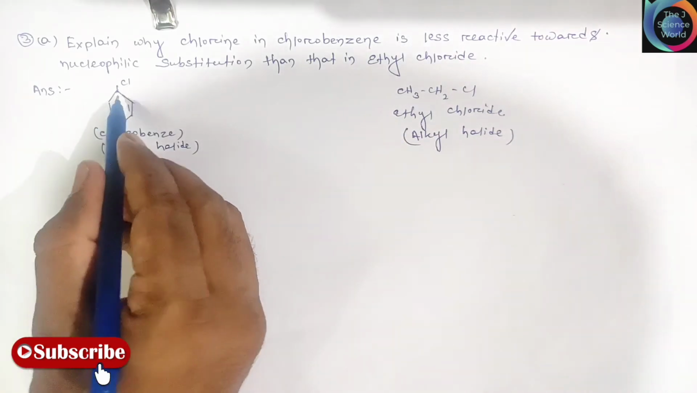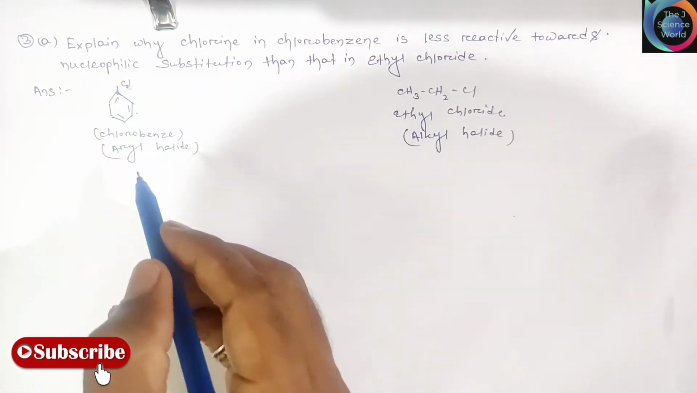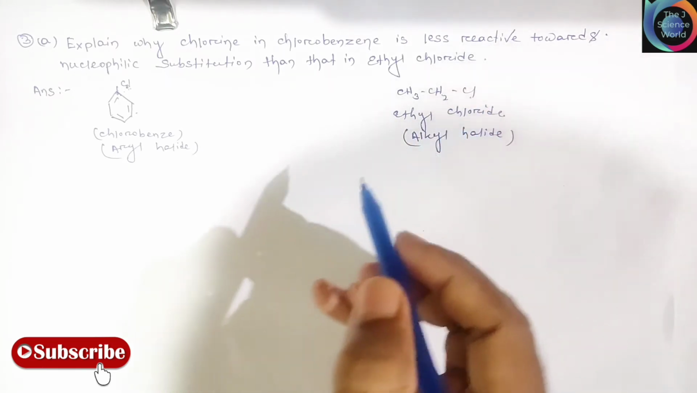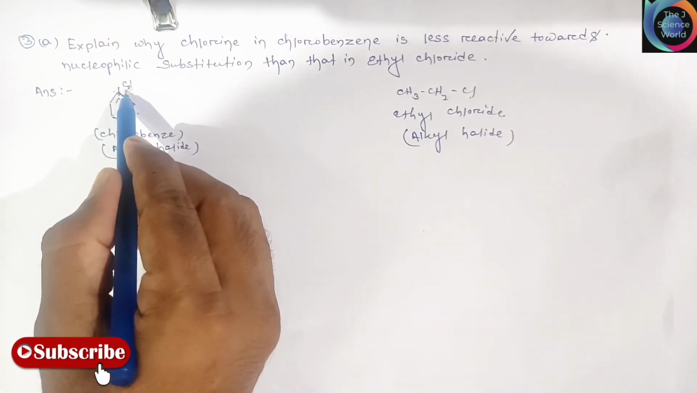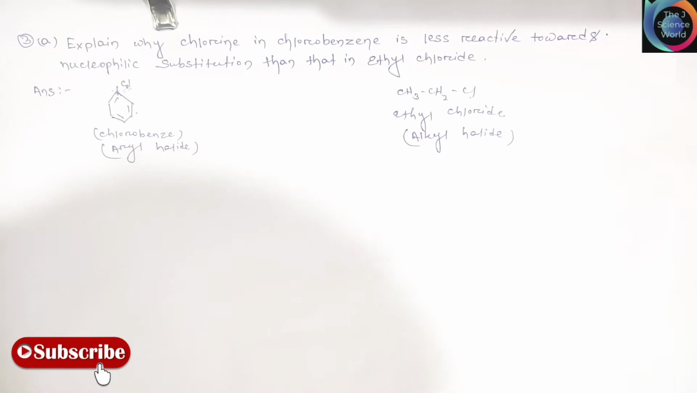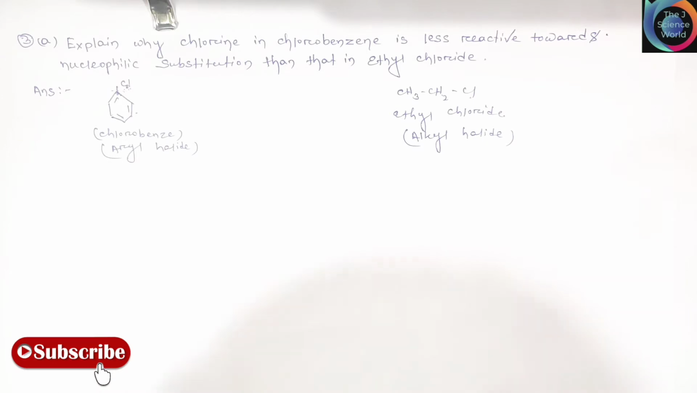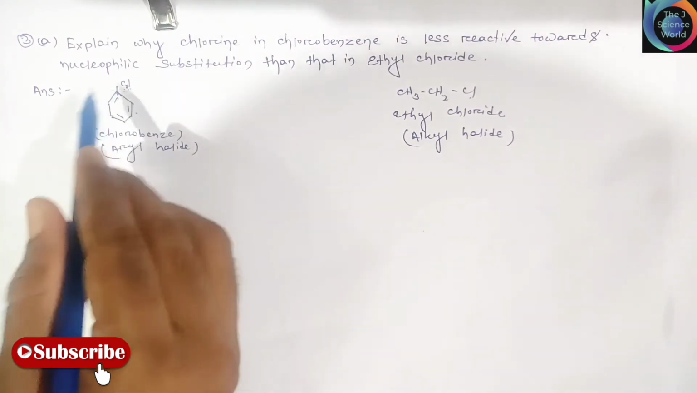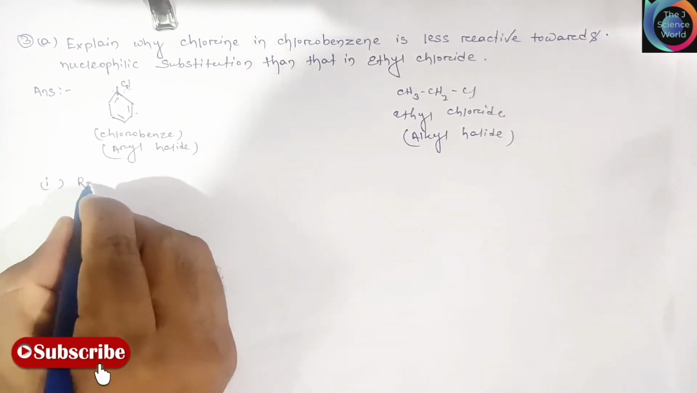Friends, the carbon chlorine bond of aryl halide is very strong as compared to the carbon chlorine bond of alkyl halide, so it is very difficult to break this bond and substitute the halide group. That's why chlorobenzene is less reactive towards nucleophilic substitution reactions as compared to ethyl chloride. Mainly there are two effects responsible for this strong carbon chlorine bond. First one is resonance effect.